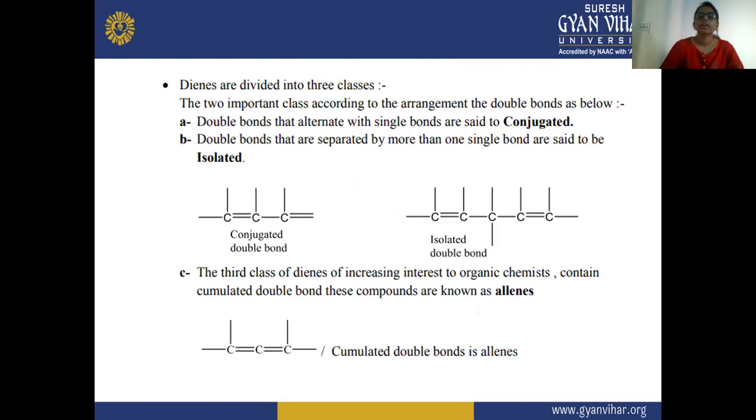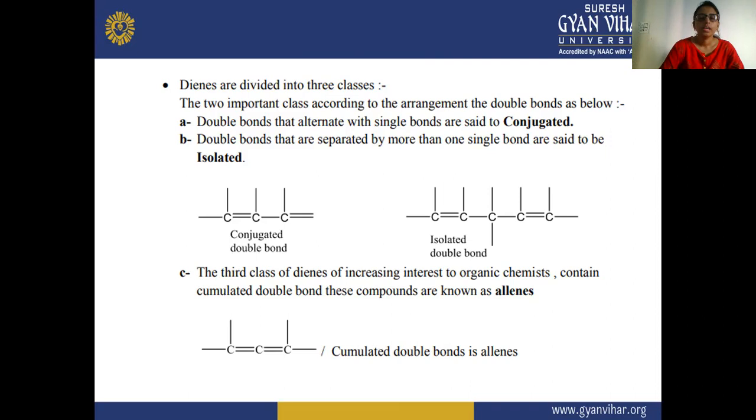Dienes are divided into 3 important classes according to the arrangement of the double bonds. First, double bonds that alternate with single bonds are said to be conjugated dienes. So if there is an alternation of double bond, single bond, double bond, single bond, double bond, those molecules are known as conjugated dienes.